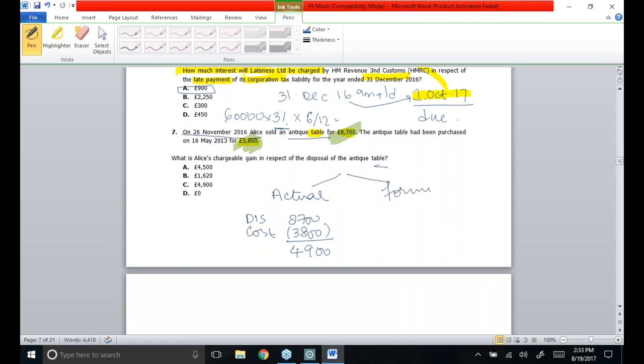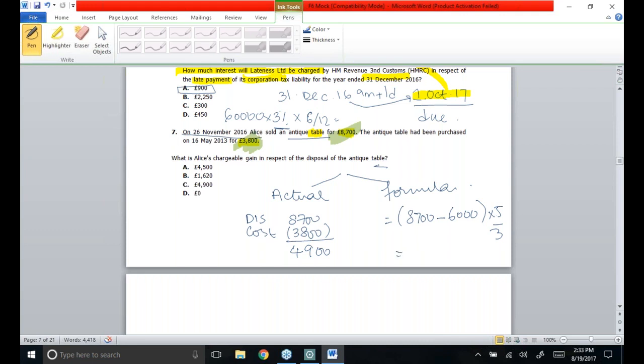Simultaneously, I'll be calculating the gain with the help of the formula as well, where I take the gross disposal proceeds, which are £8,700, and deduct 6,000 from it. It's part of the formula, and then the remaining value will be multiplied by a fraction of 5 by 3. So the excess amount has to be multiplied by 5 and divided by 3.